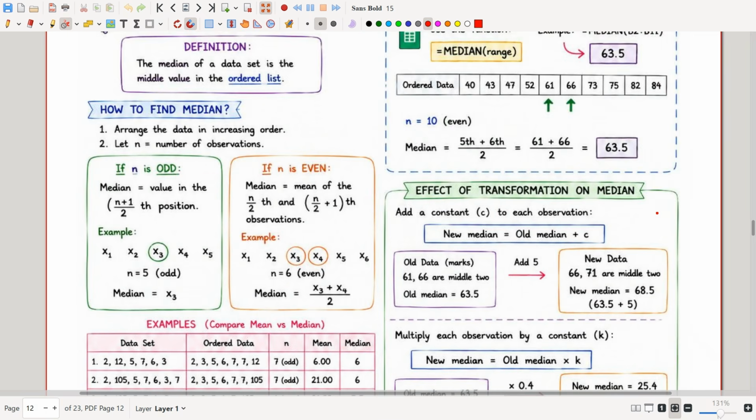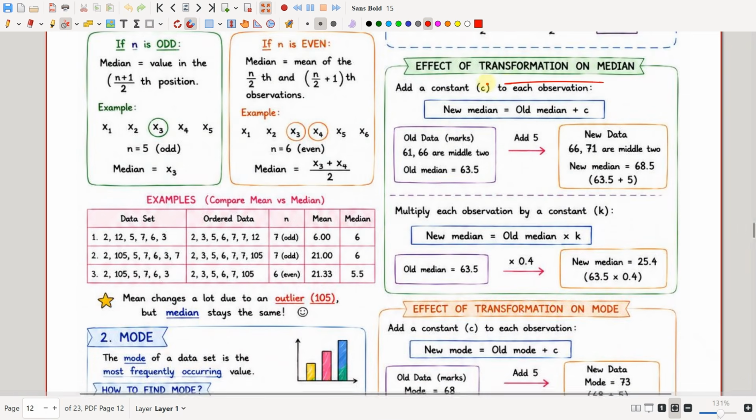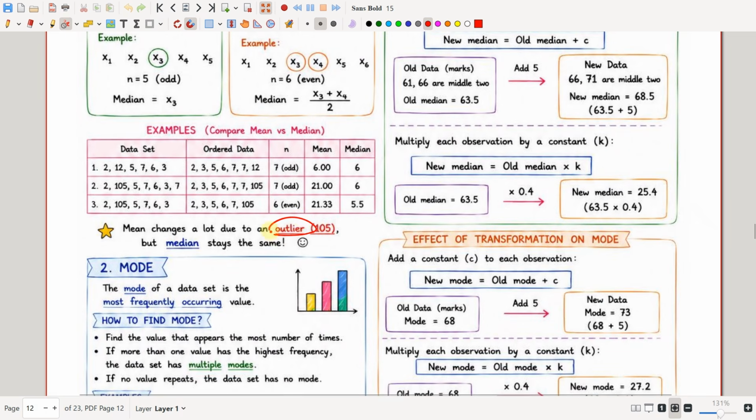And now let us also see the effect of transformation on the median. If we add a constant c to each observation, the new median is equal to the old median plus c, the same rule as for the mean. And if you multiply each observation by a constant k, then the new median will be equal to the old median times k. The mean changes a lot due to an outlier, but the median will stay the same.